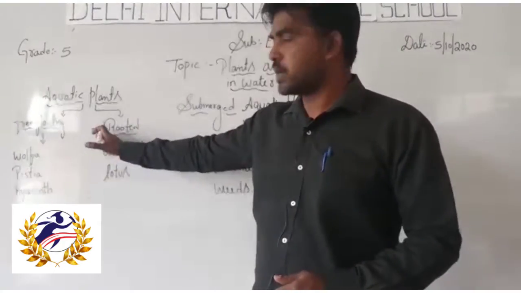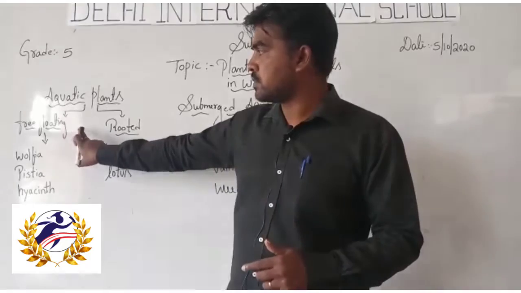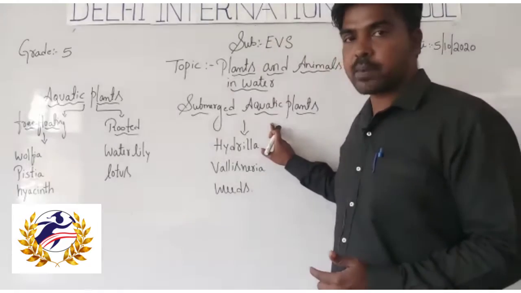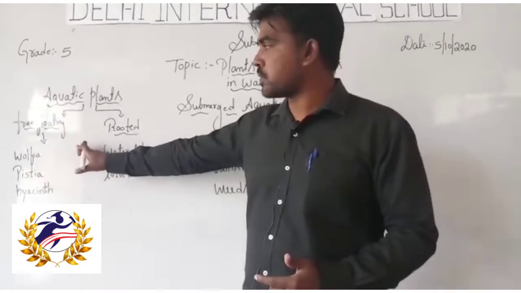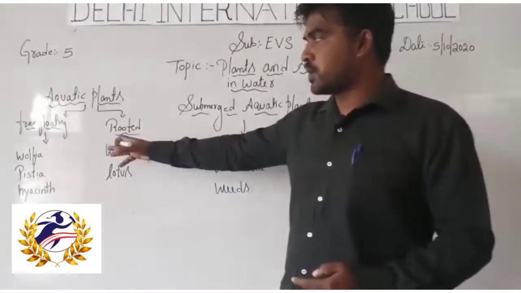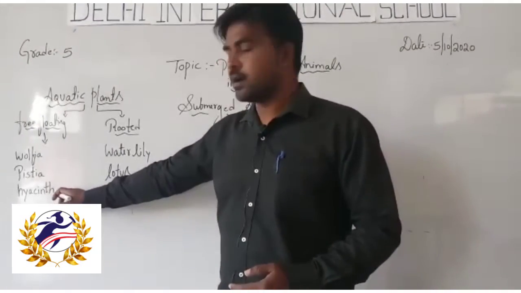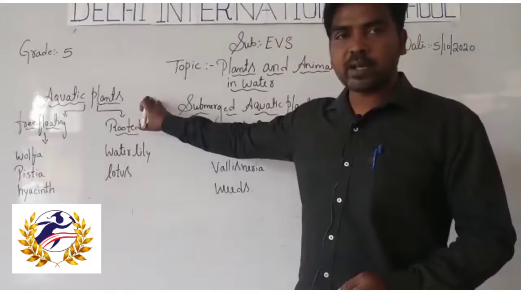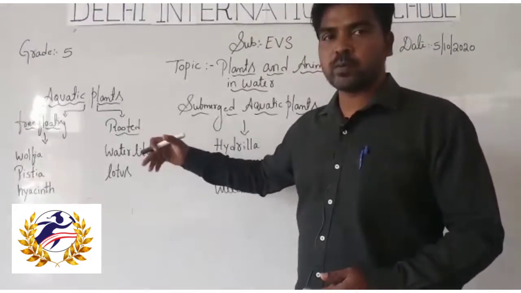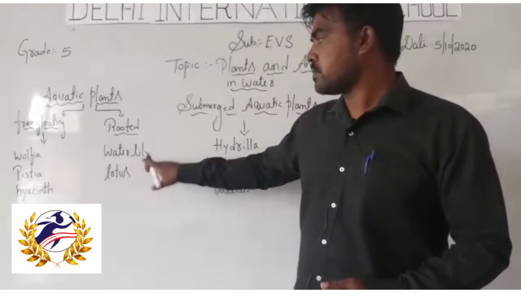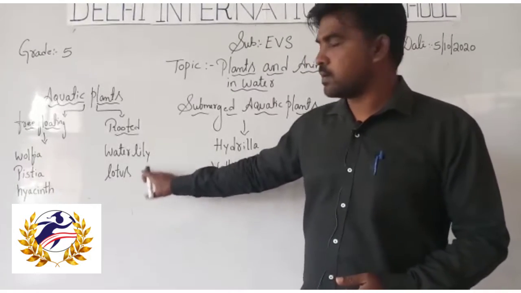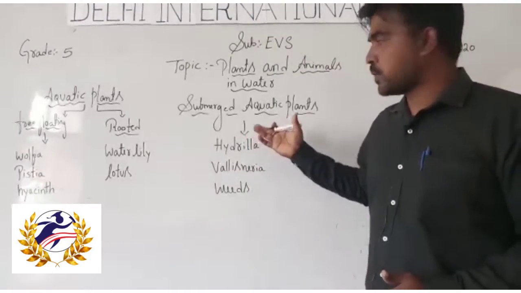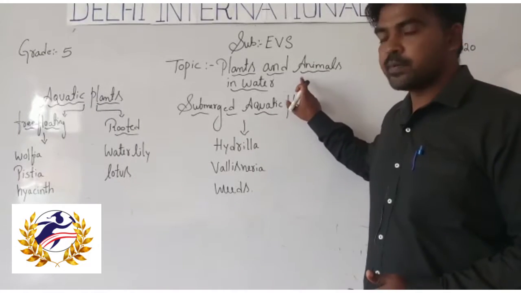Once again, aquatic plants are divided into three types: free floating aquatic plants, rooted aquatic plants and submerged aquatic plants. So far we have discussed free floating and rooted. In free floating, there are Wolffia, Pistia and water hyacinth. Rooted aquatic plants grow in slushy areas, and water lily and lotus are very good examples. Today we will discuss submerged aquatic plants and animals in water.